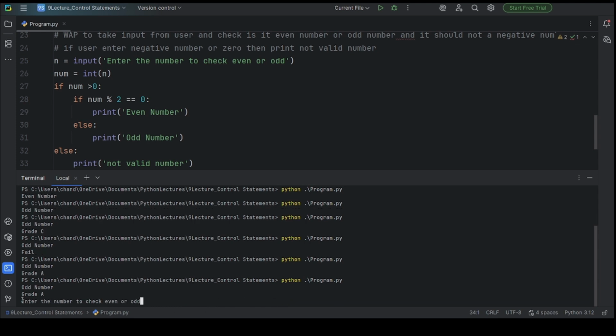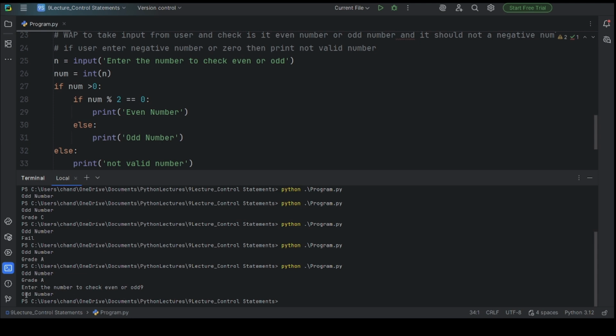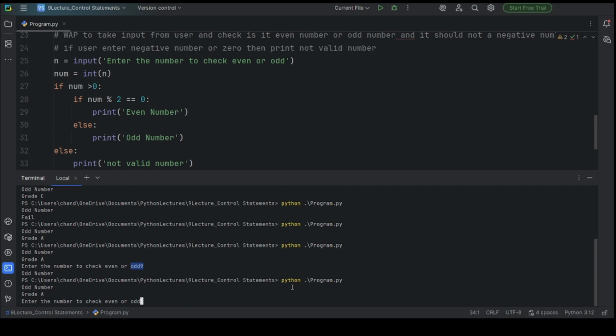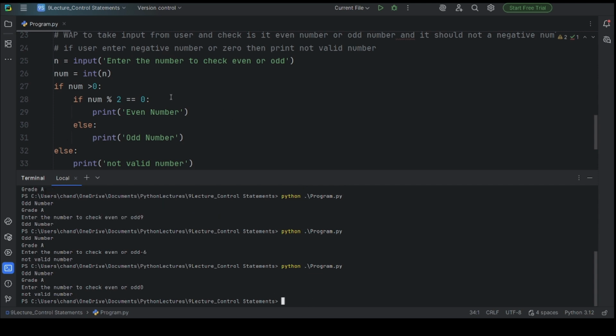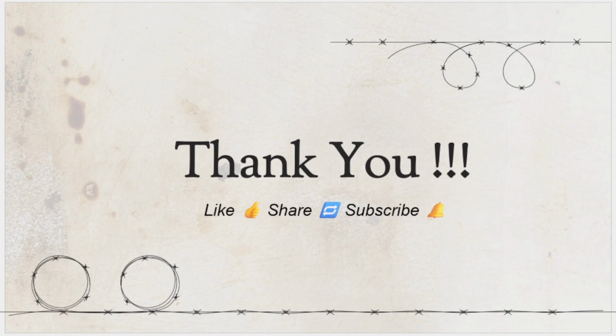So you can see here it is asking to enter the number to check even or odd. So I'm entering here 9. Now you can see the result is odd number. Let's run again, and here we enter minus 6. Now you can see here "not a valid number". So I hope you got the clarity about the nested if else block. I hope you got the clarity about the control statements.